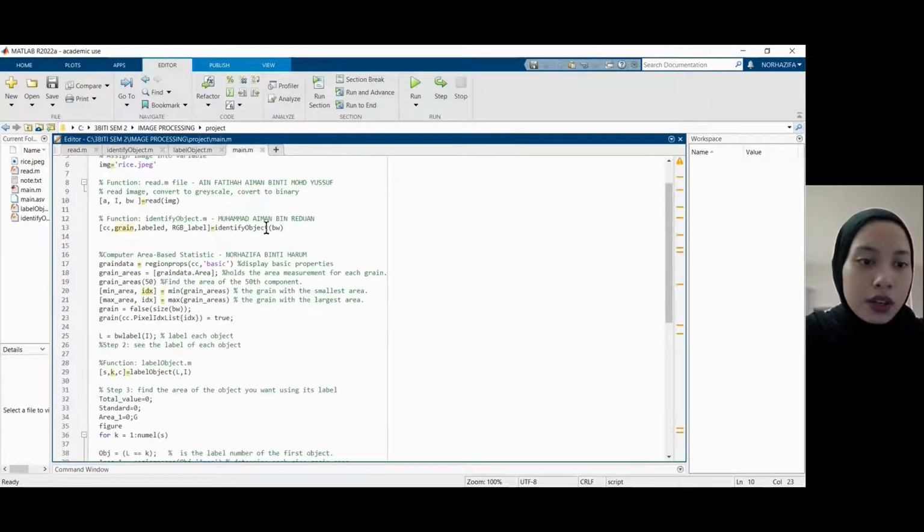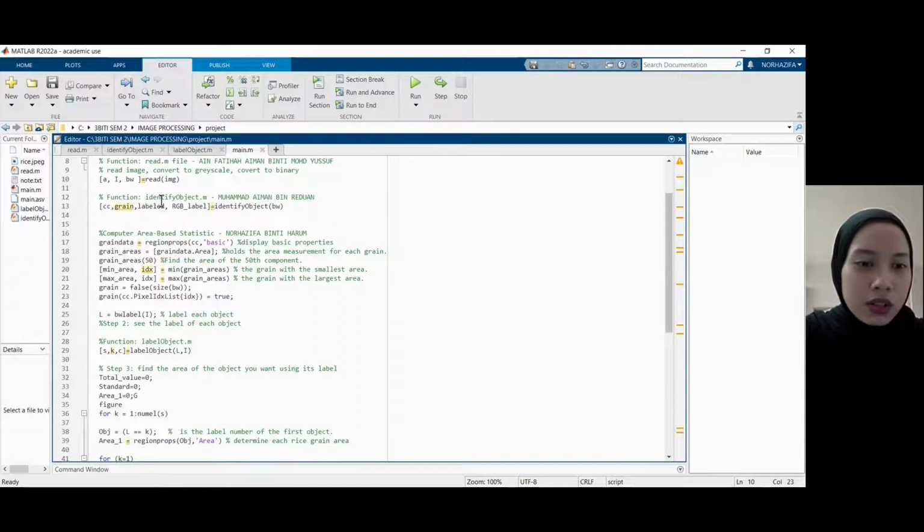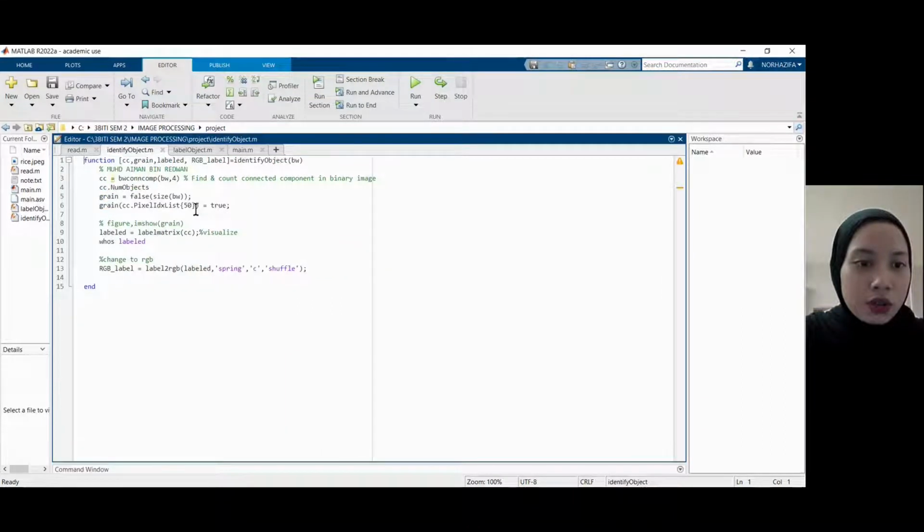And then back to the main file. We're going to call identify object.matlab, done by AIMAN REDUAN. So in this function file, we're going to find and count the connected components in the binary image, and then visualize it, and then change it into RGB.